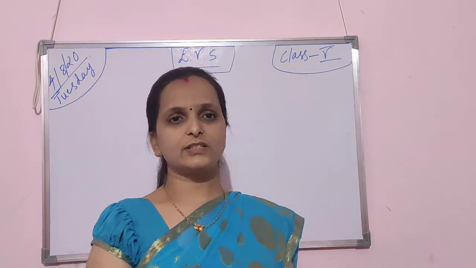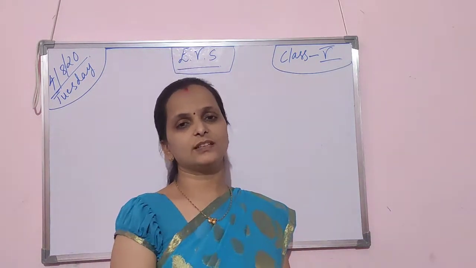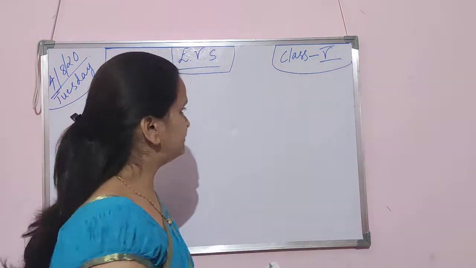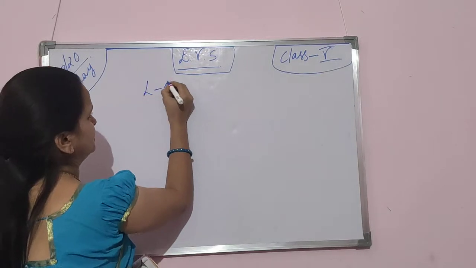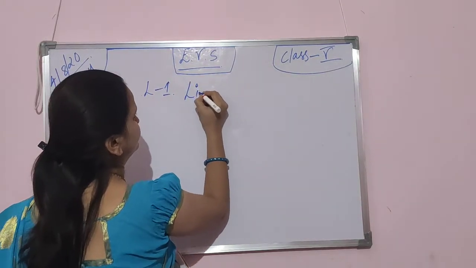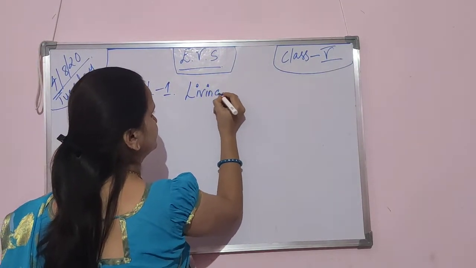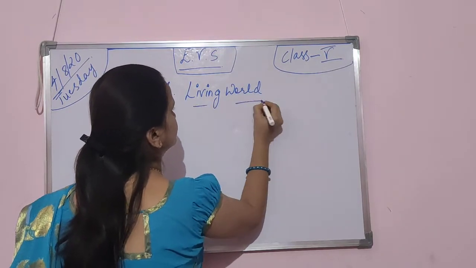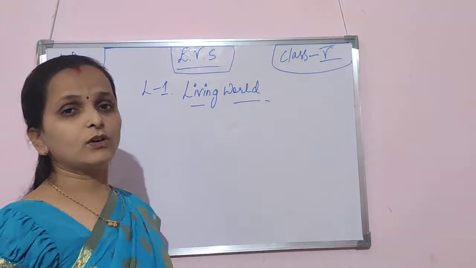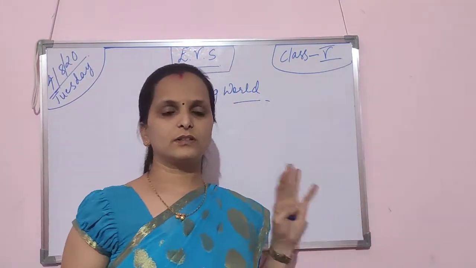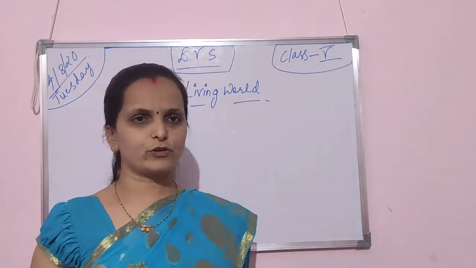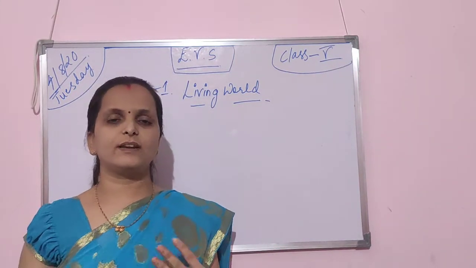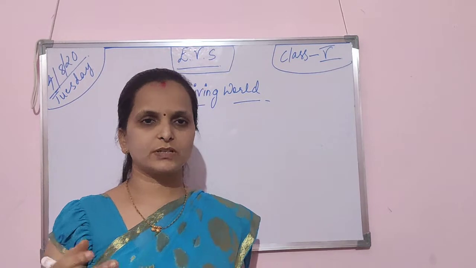Children, without wasting our time, let's start with our syllabus, that is the EVS chapter first, that is Living World. Lesson 1 is Living World. So what all comes in this living world? The main living world is our environment, right? So what all the things we see in our nature, the environment, everything comes in the environment.